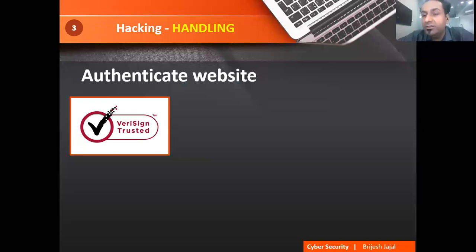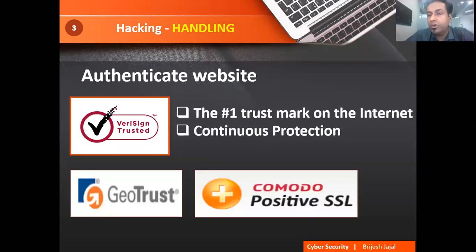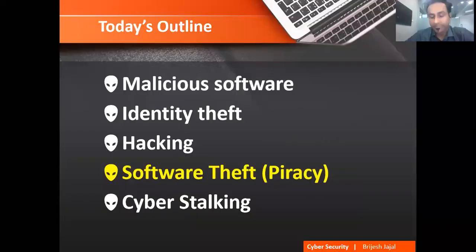You have to remember, there is a link. When you click on the link, you will get the owner details, verification certificate details, and so on. So this is one method which is used to trust your website. Not only one, there is GeoTrust, Comodo, and so on.